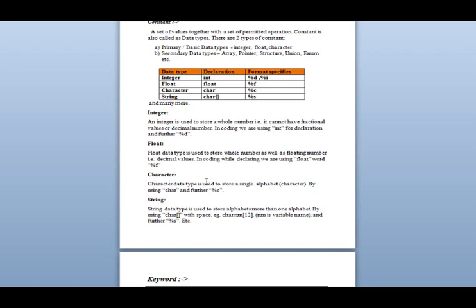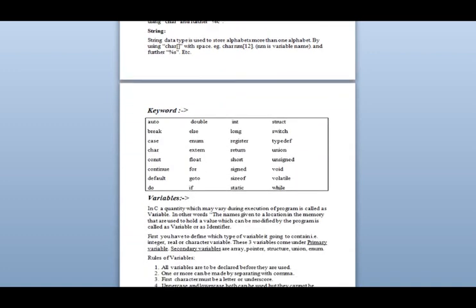In the same way for the character data type we use char, and further we use %c. The string data type we use to store more than one alphabet by using char with a size, for example char nm[12]. Here nm is the name of the variable where we are going to store. What is nm? We will discuss that in the next point. And further we use %s. There are many other data types, so slowly and steadily we will do that.